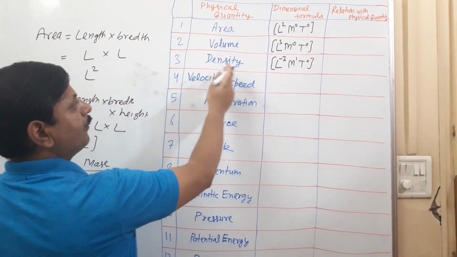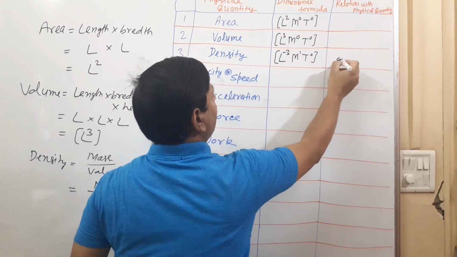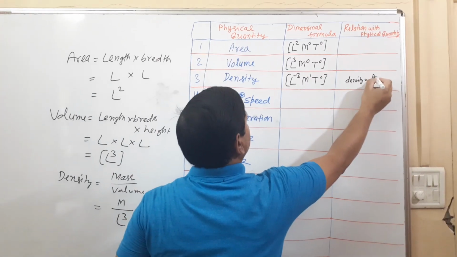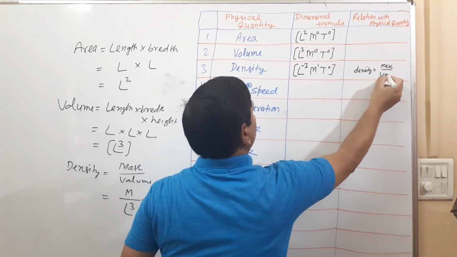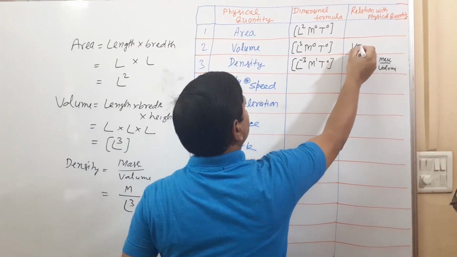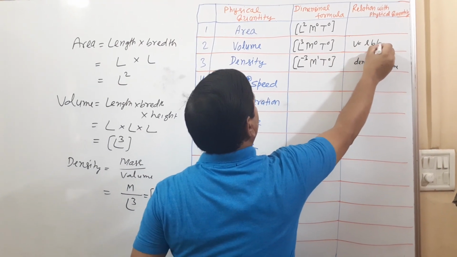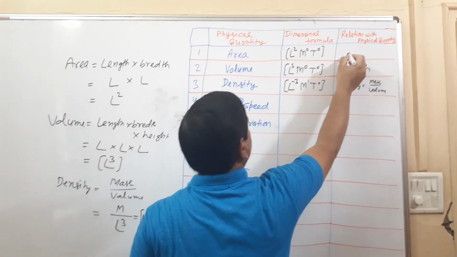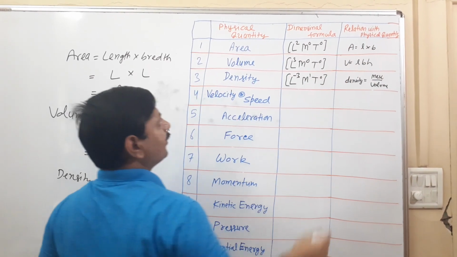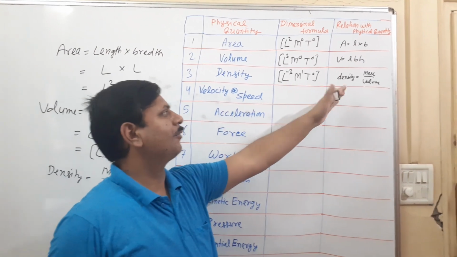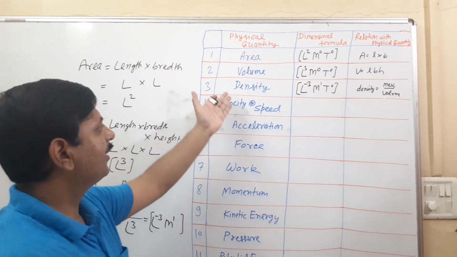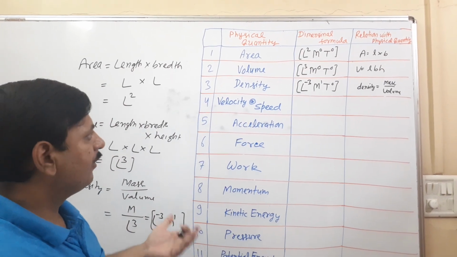The related formulas we have seen here: density is equal to mass upon volume. In the same way, volume is length, breadth, height. Area is equal to length into breadth. The relations of physical quantities I have given here; with the help of these we can find the different dimensional formulas.